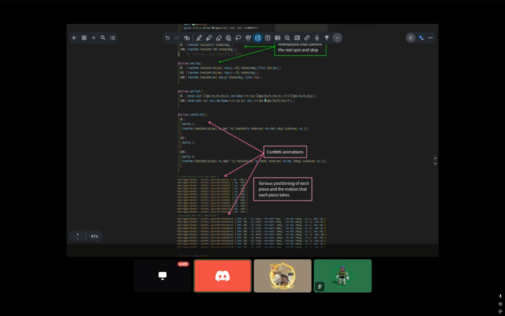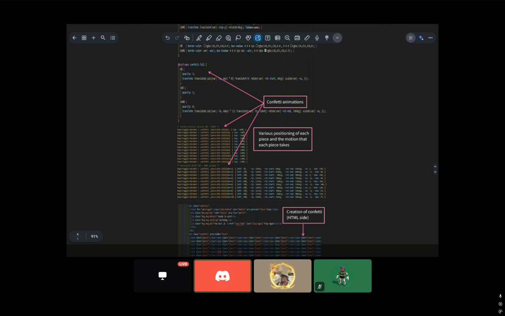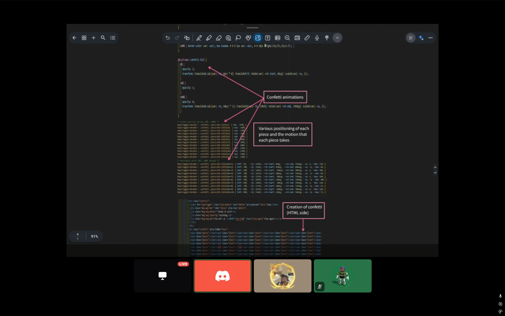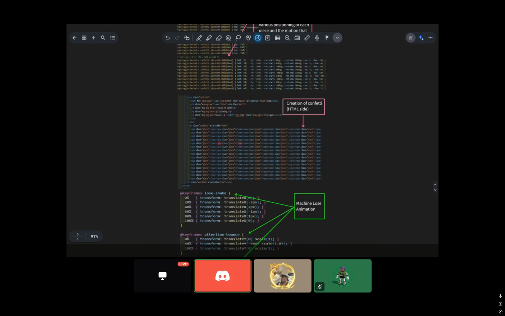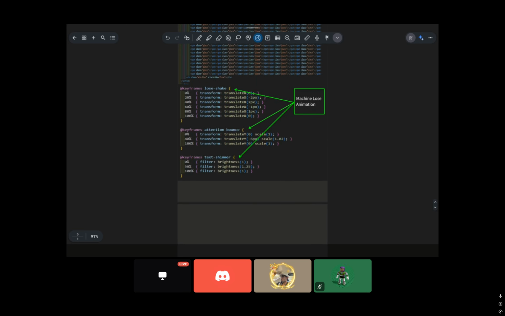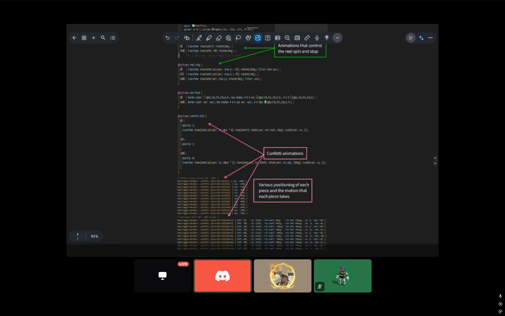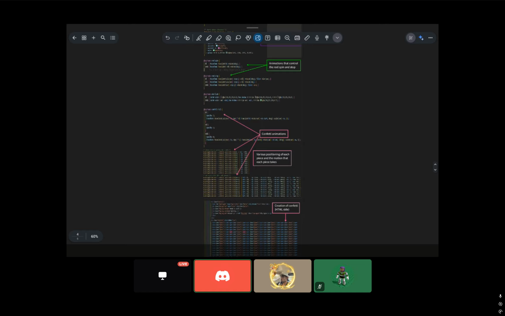And then we get into the confetti code, which was pretty hefty. As you can see, the confetti was created piece by piece, and then you have the animation for each piece. You have the various positioning and the motion that takes place. This is the HTML. It was created with a bunch of spans. And then you have the machine lose animation. And then there's another code for the win animation as well. But that's just what I wanted to show.